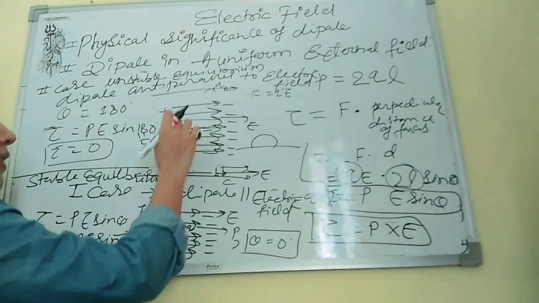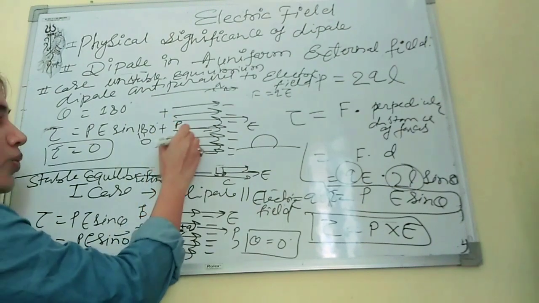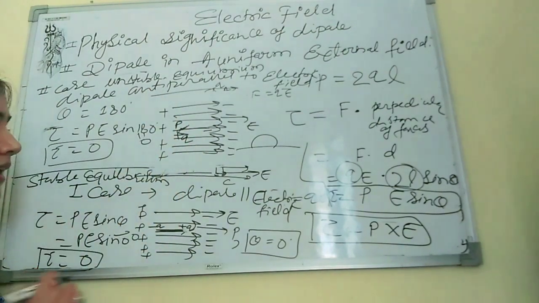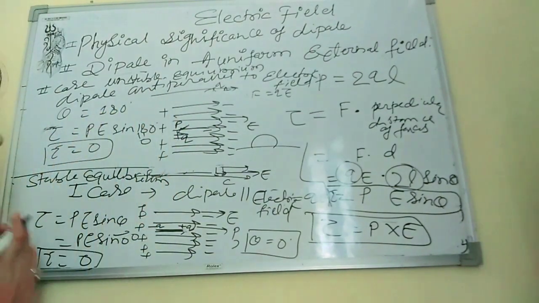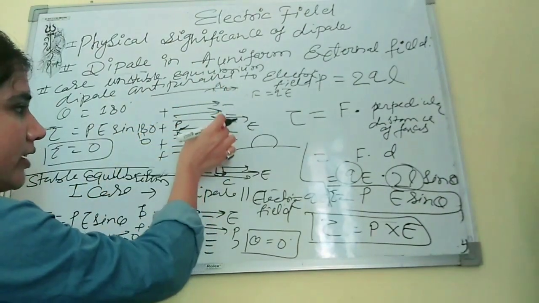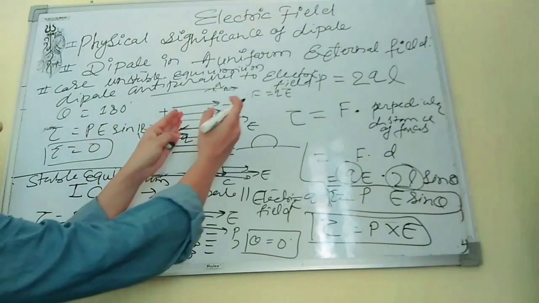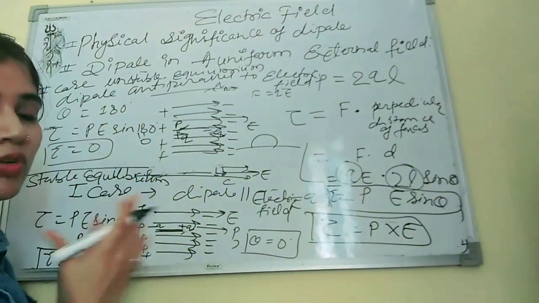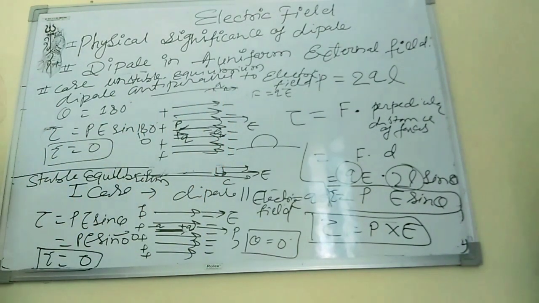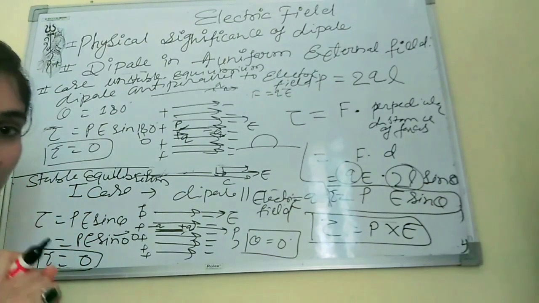But here, this is the positive Q and this is also the positive side. So they will get repelled from each other in the same condition. Here the negative Q and this will be the negative E direction. So they will repel each other, and they will apply a very large force to each other.